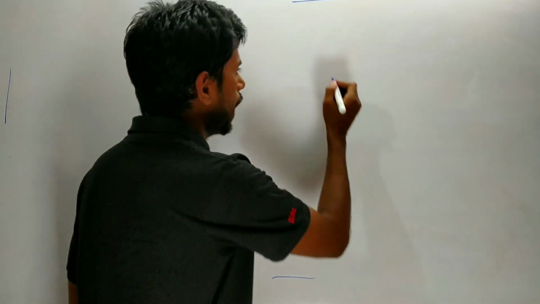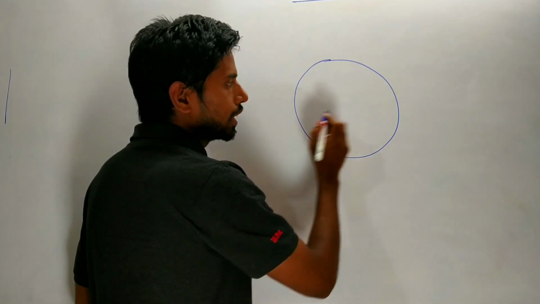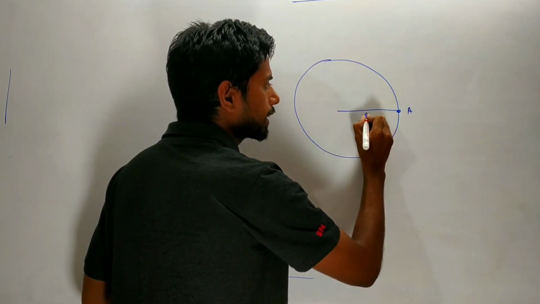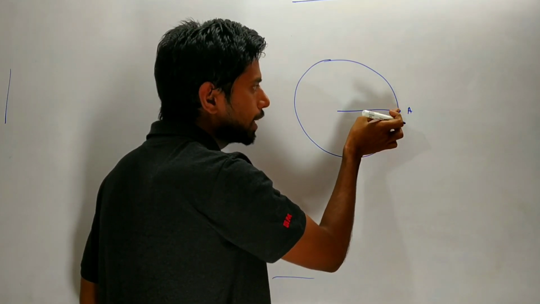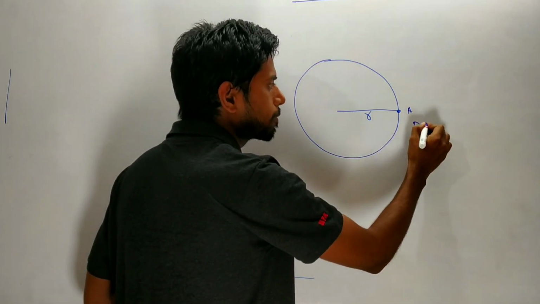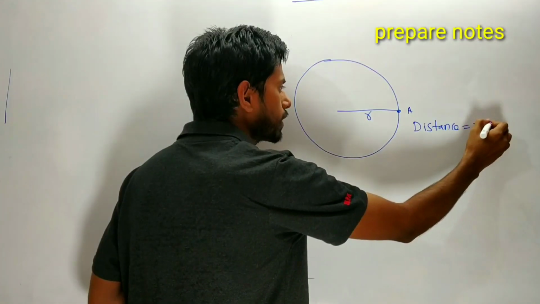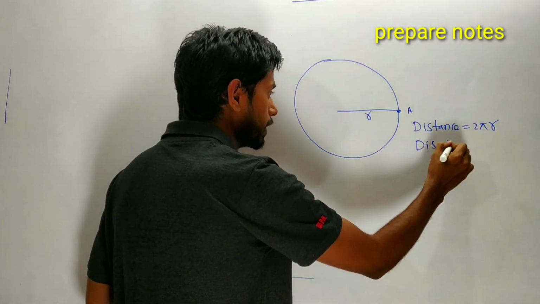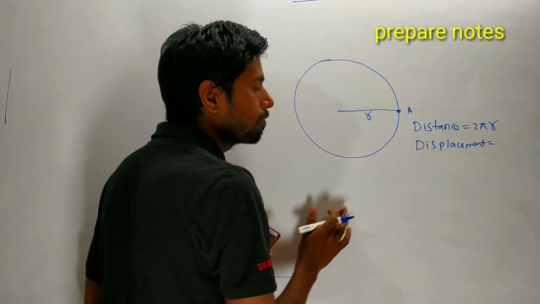Suppose a body is moving along a circular path. If it starts from A, the radius of the circular track is R. After completing one revolution around the circular path, what is the distance? Distance is the circumference of the circle, that is 2 pi r. But what is the displacement? Displacement is the shortest distance between the initial point and the final point.